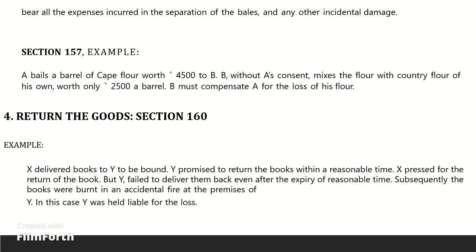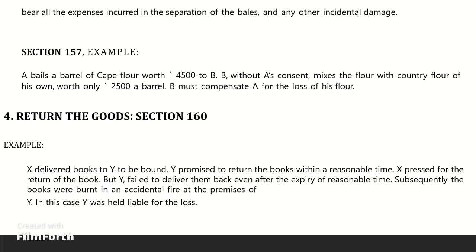Section 160 and 161. It is the duty of bailee to return, or deliver according to the bailer's directions, the goods bailed without demand, as soon as the time for which they were bailed has expired or the purpose for which they were bailed has been accomplished.